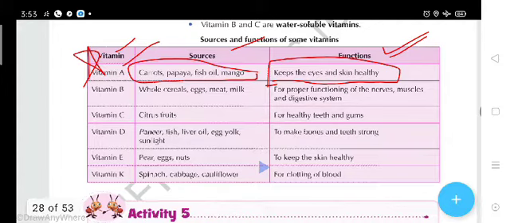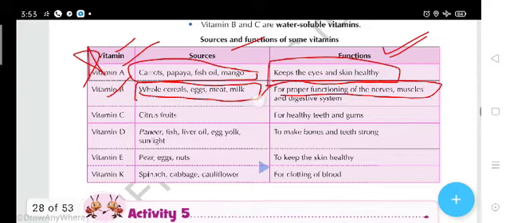Now next, vitamin B: whole cereals, eggs, meat and milk, for proper functioning of our nervous system, muscles and digestive system. Do you know, nervous means whatever is going on outside our body and inside our body, how are we able to know? Because of the nervous system and the muscles. Yeah, the digestive system.